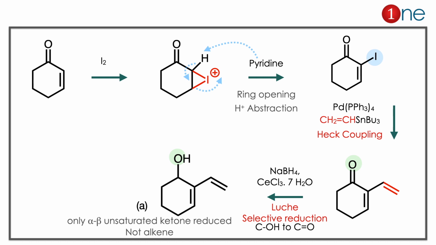Here you have to learn 2 important things, which are named reactions. One is the coupling reaction, which involves an alkyl halide with a vinyl attachment, so you get a new C-C coupling. The next thing is the Luche selective reduction. What it really means is that the ketonic group in the alpha beta unsaturated position is reduced to the alcohol.